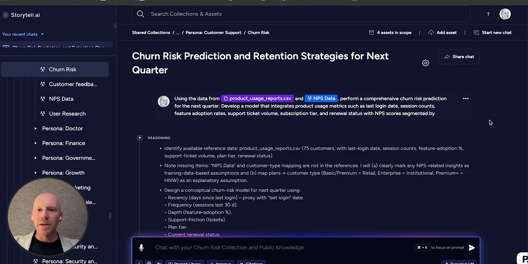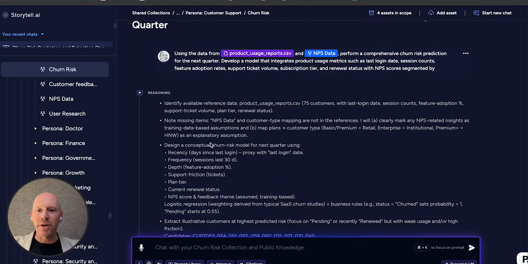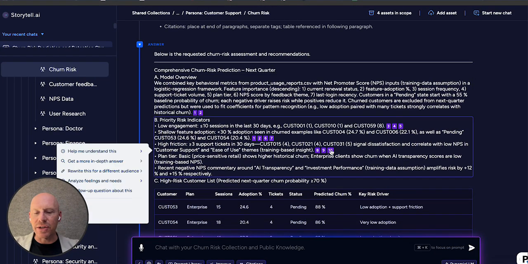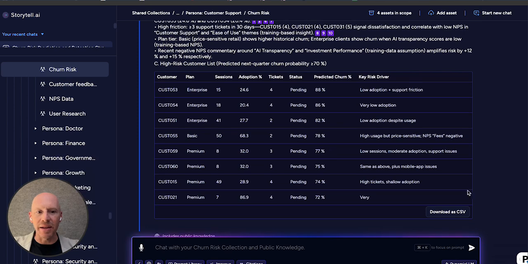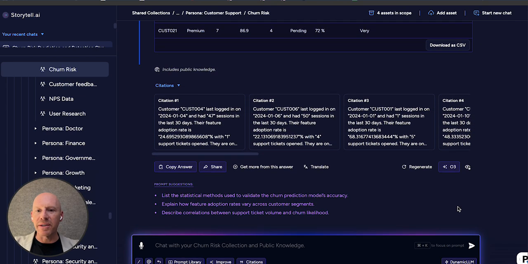When I send the prompt, Storytell shows me its reasoning, how it arrived at the answer. It gives me a very sophisticated answer with citations so that I can see a lot of detail. I can download the results as a CSV. I can export them to other areas. So this is Storytell in production today.